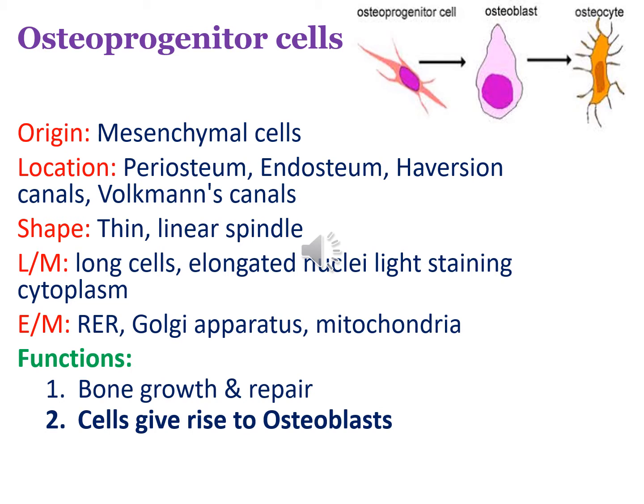They have a thin cylinder shape, and they are long cells with an elongated nucleus and light staining. They have endoplasmic reticulum, Golgi, and mitochondria. Their function is to give rise to the bone cells known as osteoblasts, and they help in bone regeneration and repair.